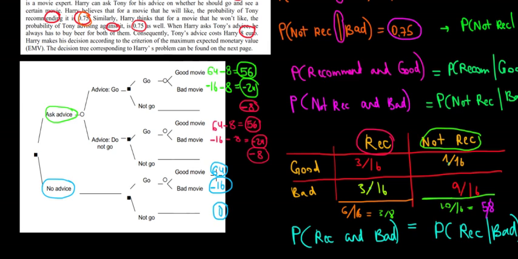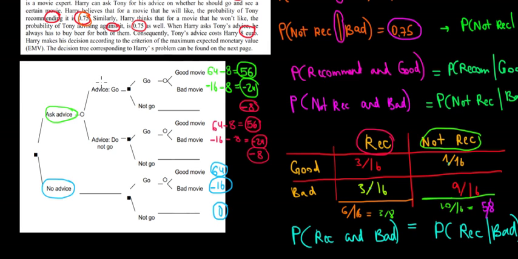Now with this in mind, we will start going backwards. We will start calculating the probabilities, and since we're working on a decision tree, we will have conditional probabilities. For instance, what kind of probability do we have here? This is the probability of having a good movie given that it is recommended.